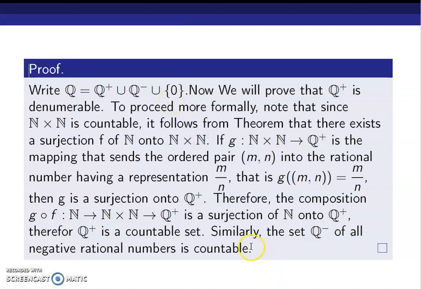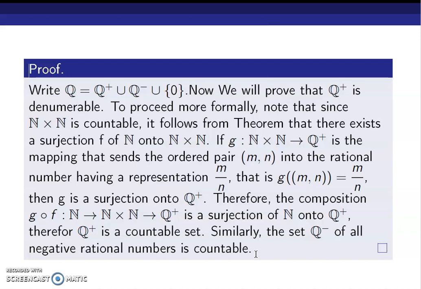So to sum up the whole thing, we have to prove that the set of all rational numbers is denumerable or countably infinite or countable. We have separated the set of all rational numbers into the set of all positive rational numbers union the set of all negative rational numbers union the set {0}. Then we prove that the set of all positive rational numbers is countable. For that, we use the set N cross N. So we have defined a function f from N to N cross N, which is a surjection, which can be defined since N cross N is countable.